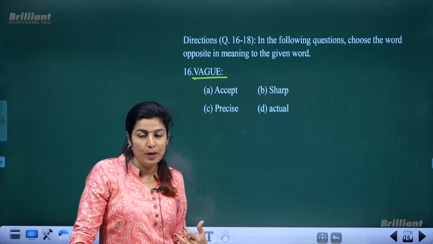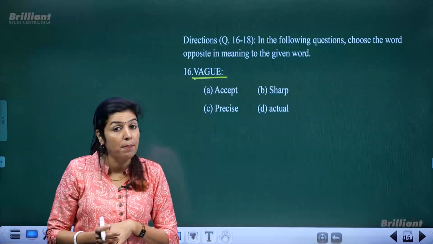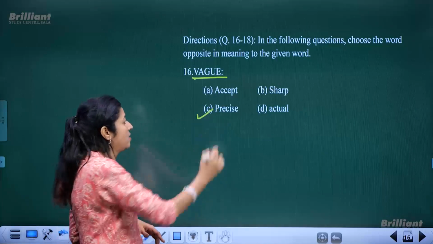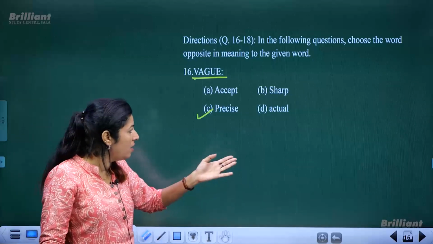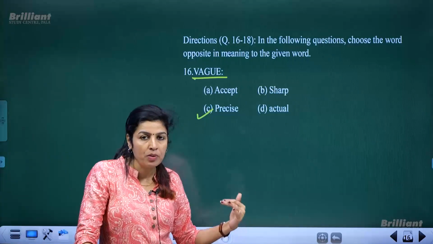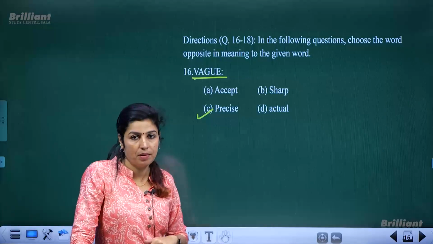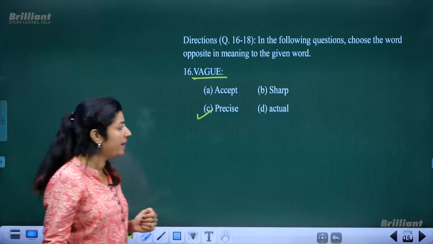So that is a clue. When I say something is not precise, the opposite must be precise, which is given as one of the options. Okay. So vague means not clear, not precise. So obviously the opposite to that word will be precise. Okay. Not precise, precise. All right.